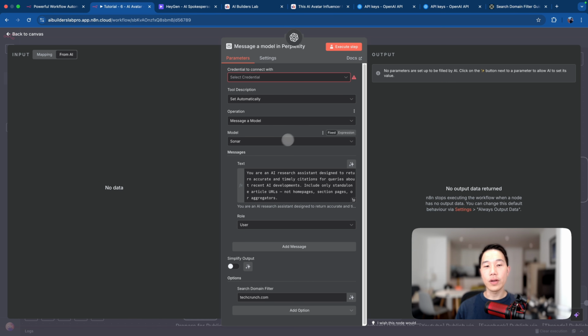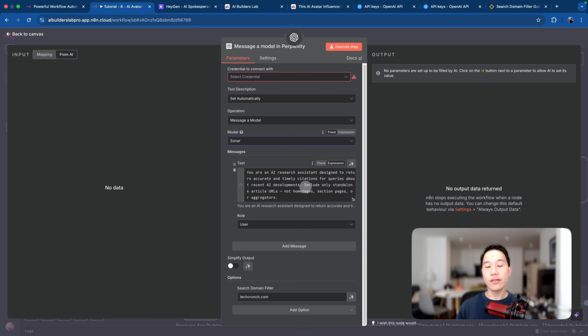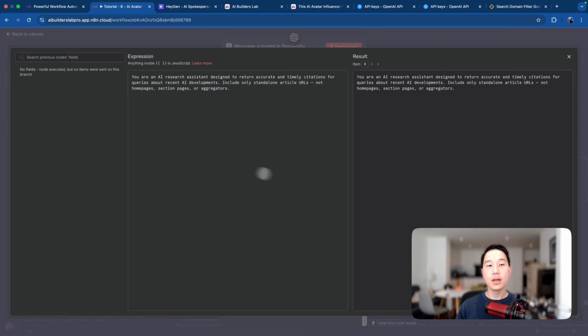Now, the first thing is that we have selected the Sonar model, and you can see there's also a bunch of other models available, like Deep Research, Pro Reasoning, and R1 Reasoning model. But for now, for a simple web search, we can just stick with the basic and fastest Sonar model. And you can see that I've also provided a user prompt here. It's a very simple prompt telling Perplexity to find timely citations for queries about recent AI developments.